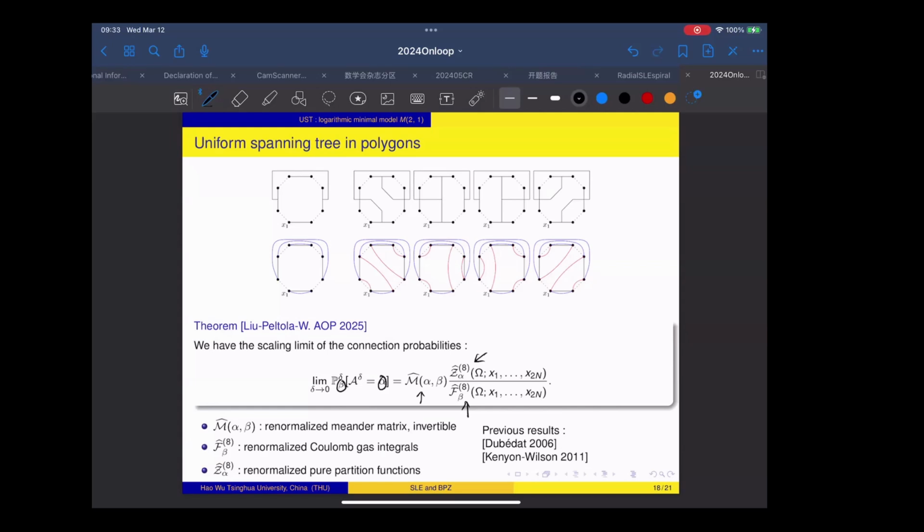So this is the formula. This is how we get to this formula on the right-hand side. So here is the renormalized meander matrix, and this is the renormalized Coulomb gas, and this is the renormalized pure partition function. And the interesting part is that although this matrix is very sparse, it is still invertible.